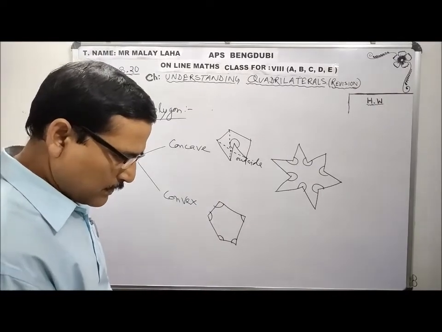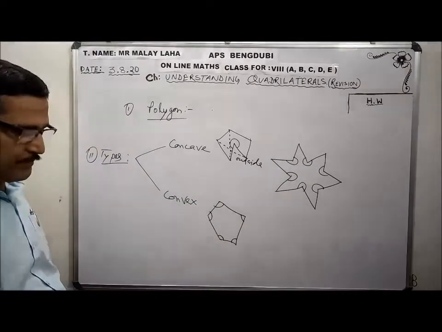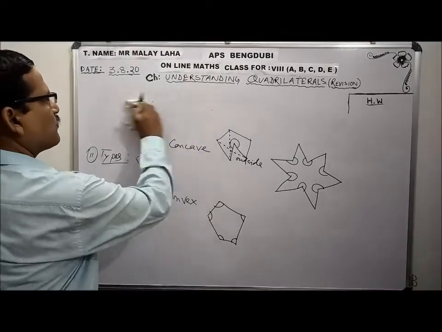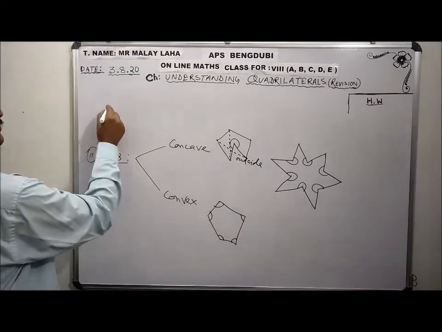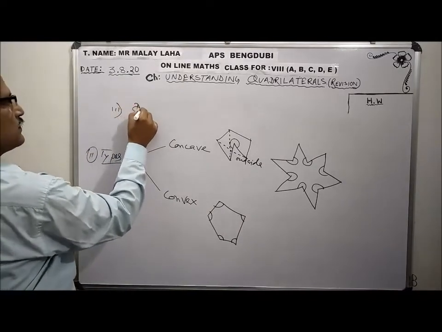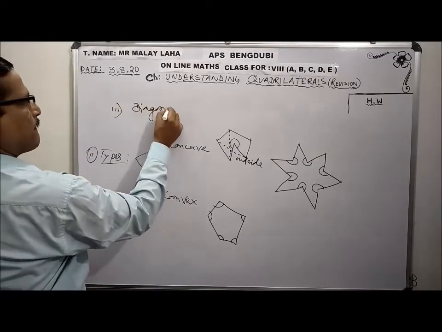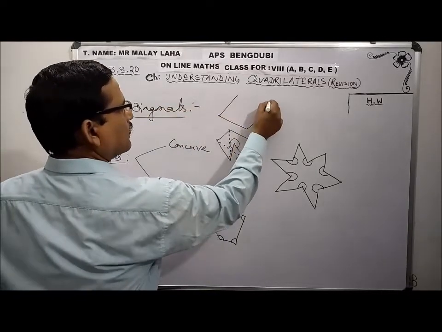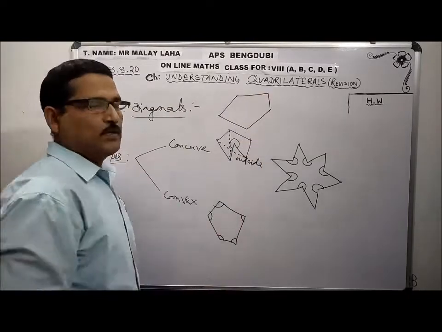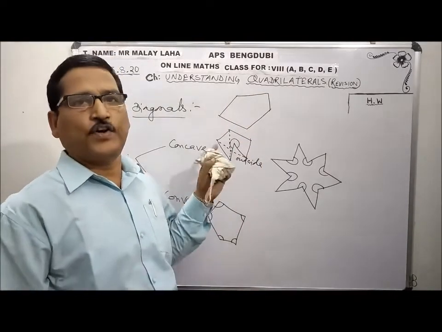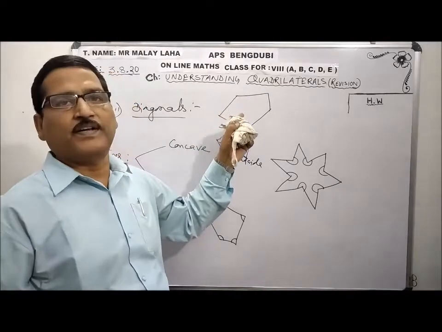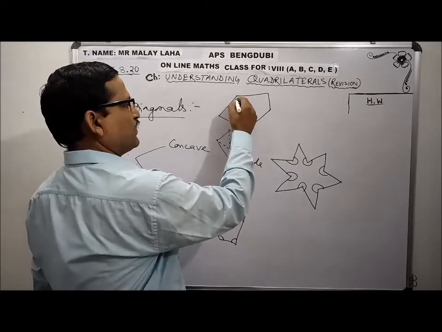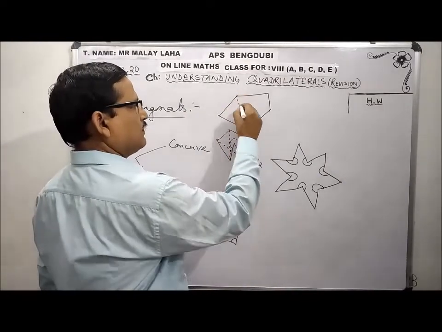Next, after convex and concave, is the number of diagonals. Diagonals of a polygon. What is a diagonal? A diagonal is a line segment that joins alternate vertices of a polygon. Say I start from here, I will not join here. This one.